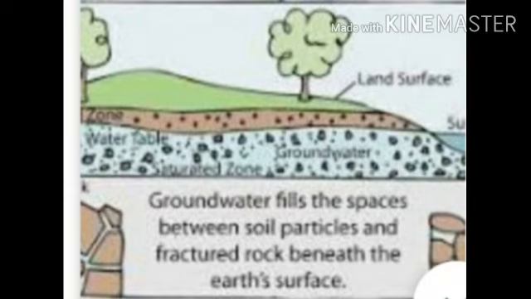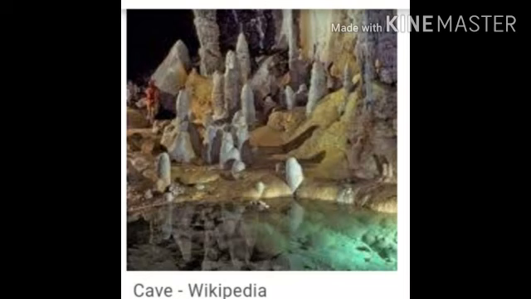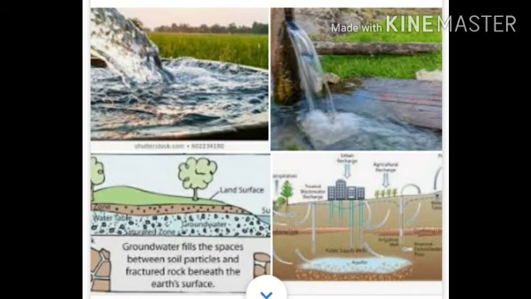Groundwater fills the spaces between soil particles and fractured rock beneath the earth's surface. Due to the erosional work of groundwater, some landforms are created, such as limestone caves, sinkholes, etc. Like the other agents, groundwater also does work in three types: erosional work, transportational work, and depositional work.